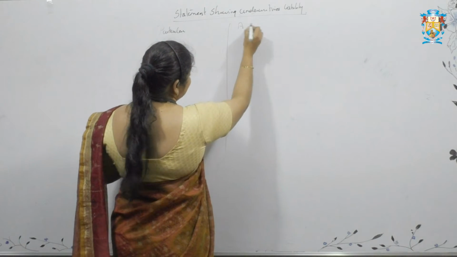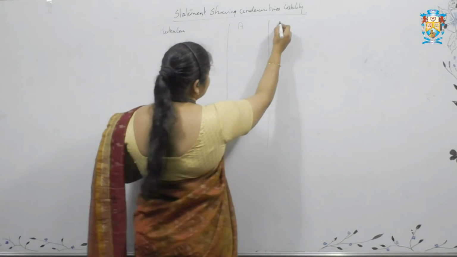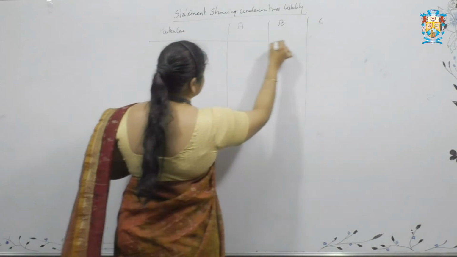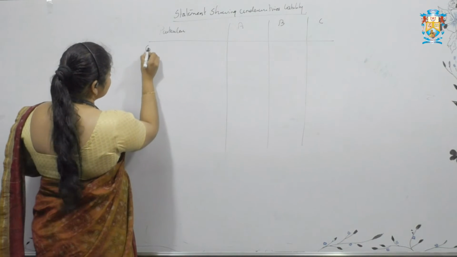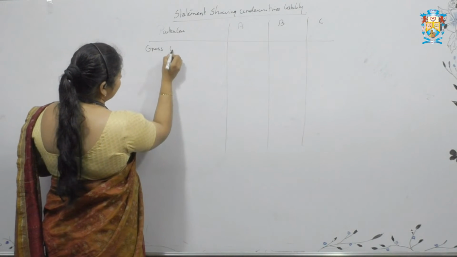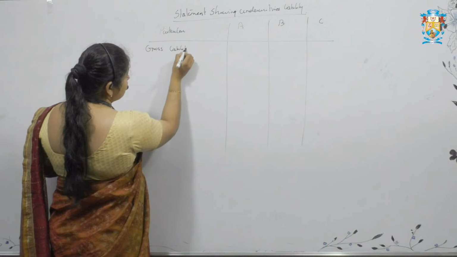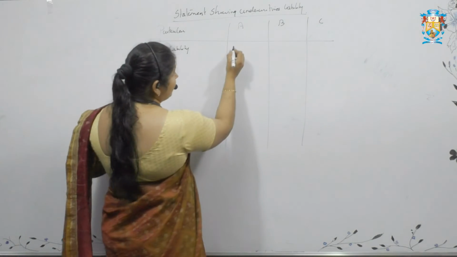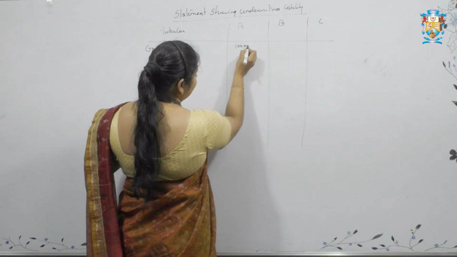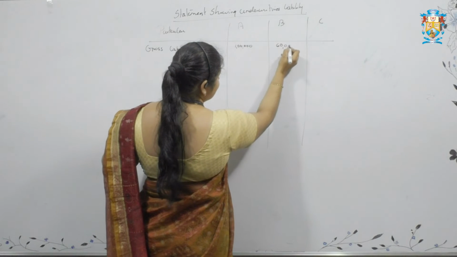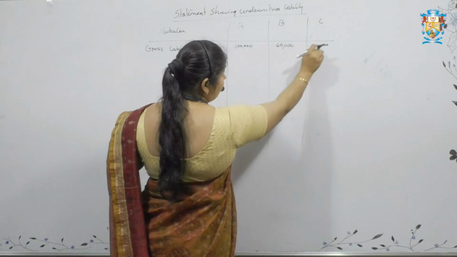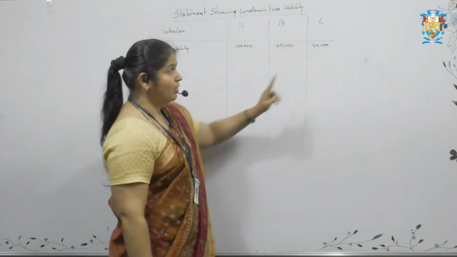The second column is the name of the first underwriter, A, then B and C. First write gross liability. Here, in the place of gross liability, you have to write how many shares were received by the underwriter. A has received 1 lakh shares, B has received 60,000 and C has received 40,000. When you total these three values, it should be equal to 2 lakh.